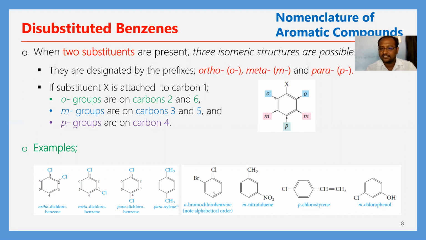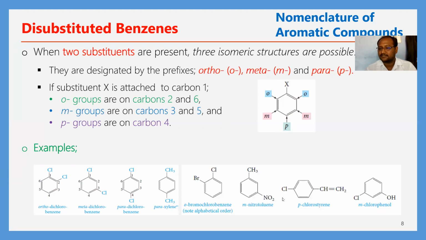Ortho-bromochlorobenzene. Here, the Br is present in the ortho position of the chlorine. Next, meta-nitrotoluene. In this meta-nitrotoluene, the nitro group is present in the meta position of the methyl.